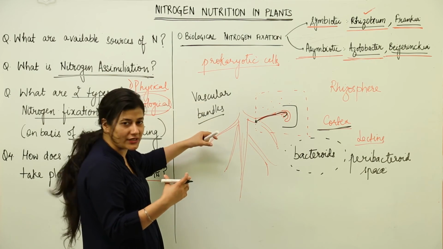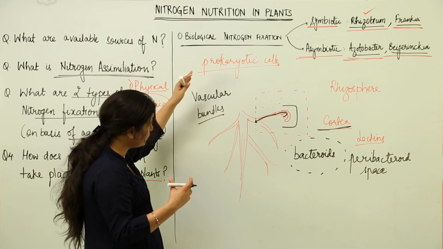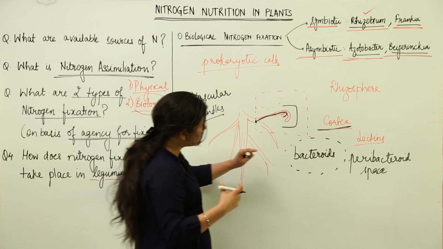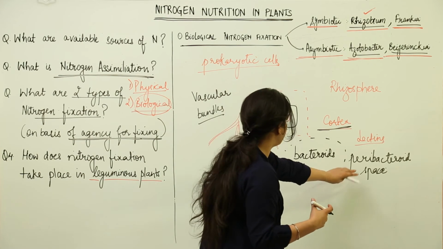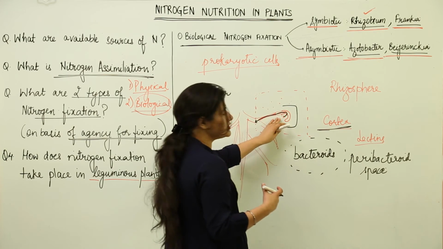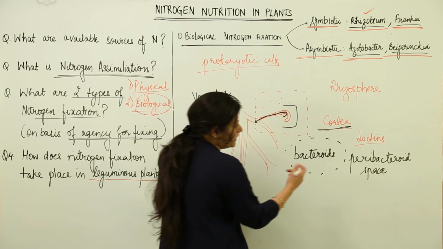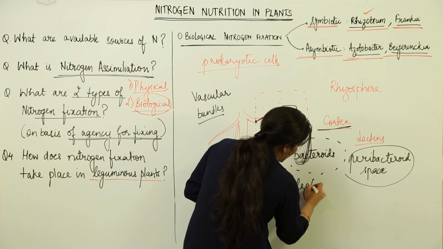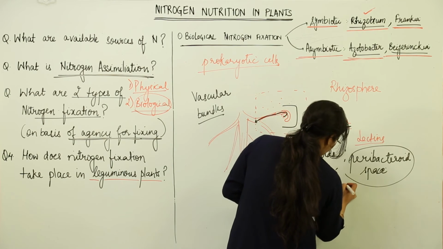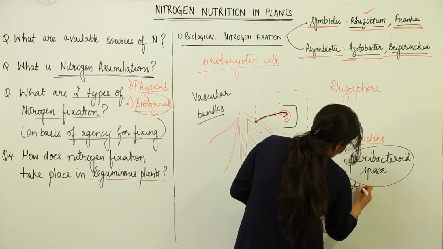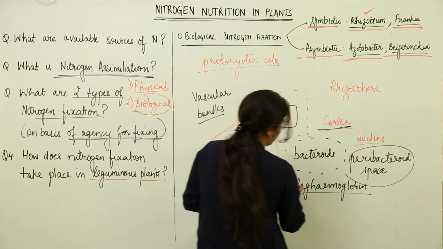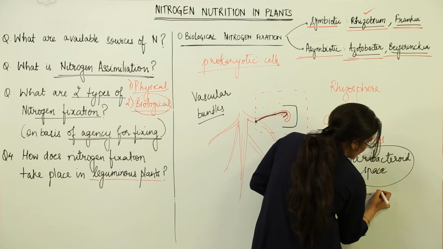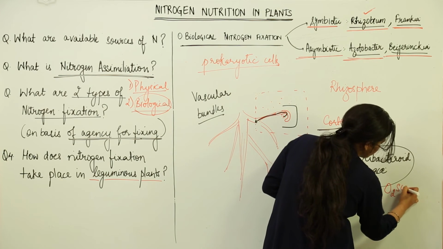It would take the water and the nutrients to the top of the plant and would bring down all the food that has been prepared in the leaves to the roots and vice versa. So this peribacteroid space would be formed inside the cortex, and towards this peribacteroid space, what would happen? A component known as leg hemoglobin. Now this component of biological fixation is basically a compound, and you have to remember and learn it properly that it is an oxygen scavenger.